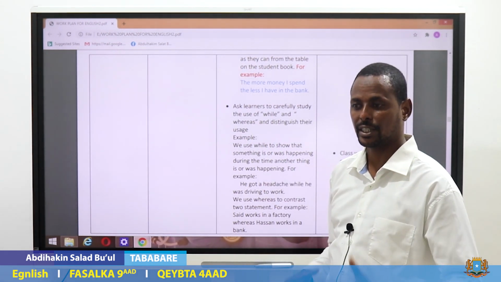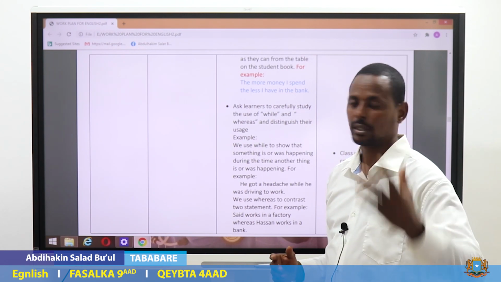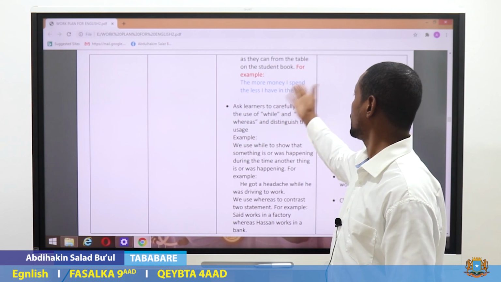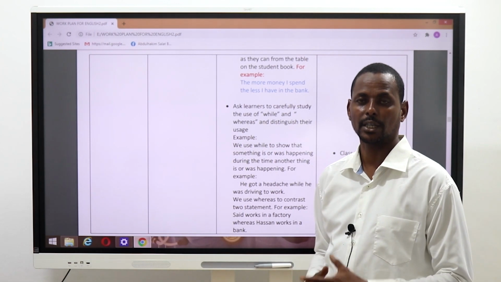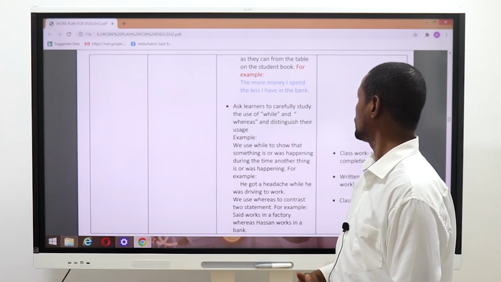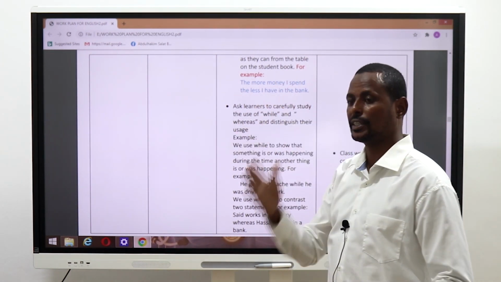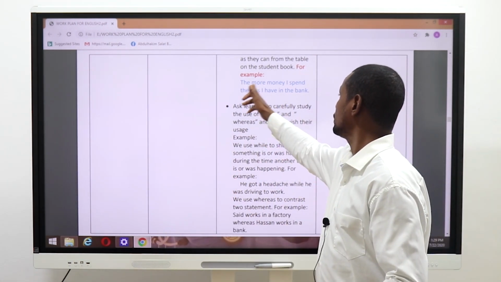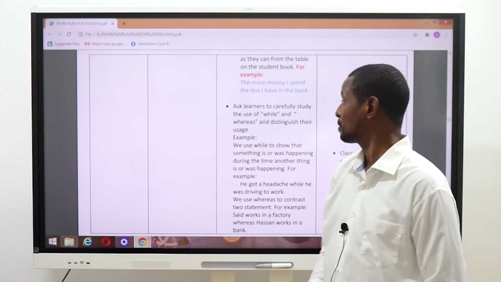After discussing and reading more on comparative adjectives, for example: the more money I spend, the less I have in the bank. The more money I spend, the less I have in the bank. So there are sentences that are broken in the table. It is their role to fill them in, to make a complete sentence.